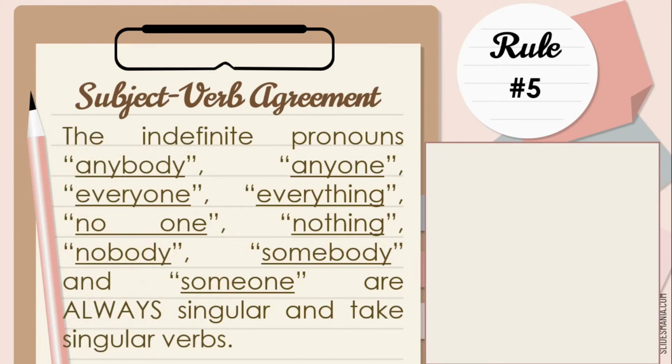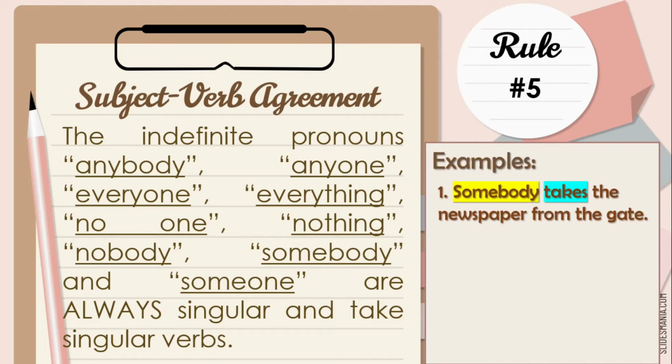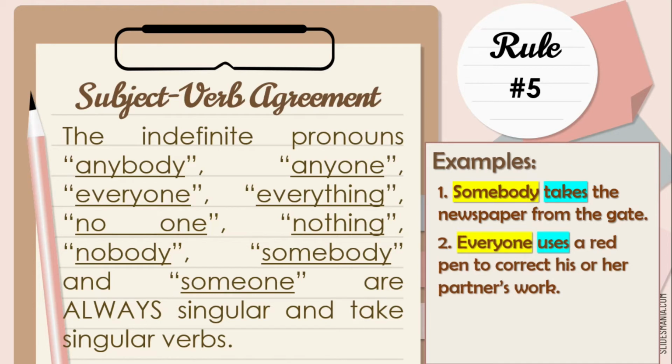Rule number 5. The indefinite pronouns such as anybody, anyone, everyone, everything, no one, nothing, nobody, somebody, and someone are always singular and take singular verbs. Here are the examples. Number 1. Somebody takes the newspaper from the gate. 2. Everyone uses a red pen to correct his or her partner's work. 3. Nobody is here tonight.